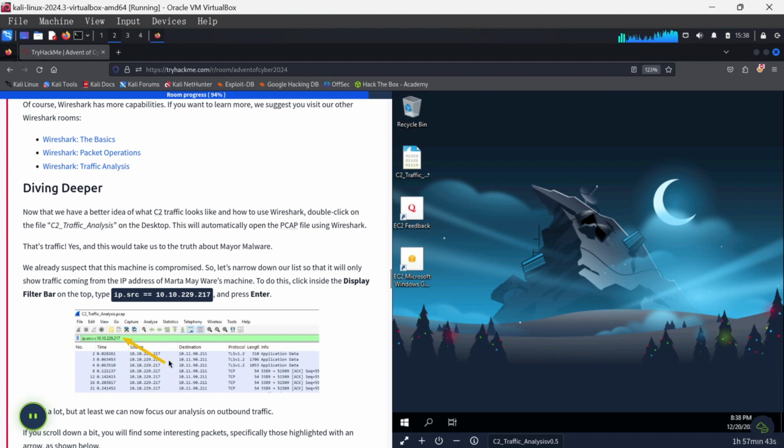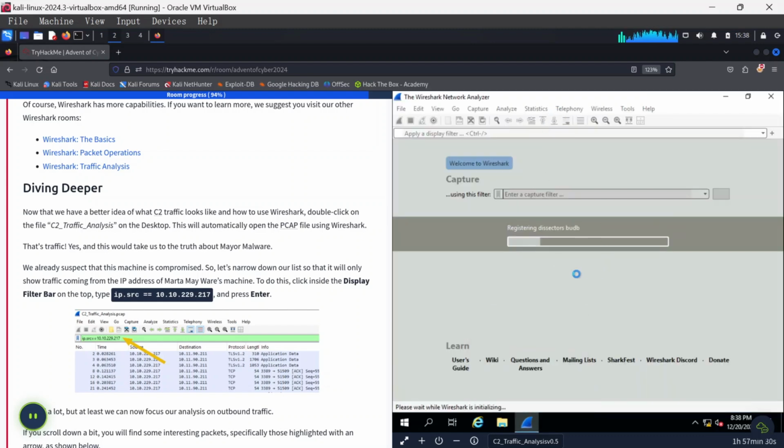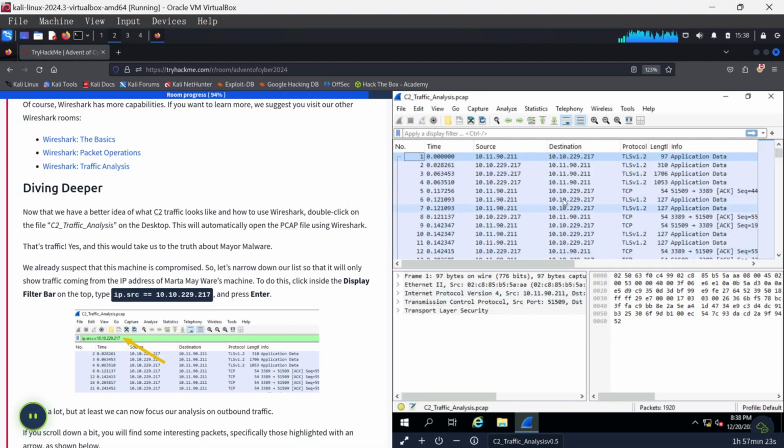Alright, now that our machine is ready, we'll come over here into our machine. We have the C2 traffic file, and we'll double tap on that to open it. It will directly open up with Wireshark, which is this icon here. Now that it's open, it's loading the traffic. Now it's ready. This is a whole lot of traffic if you keep scrolling down, and since we know the machine was already compromised, we would like to filter using this particular source IP, which is the IP address of Martha May's machine.